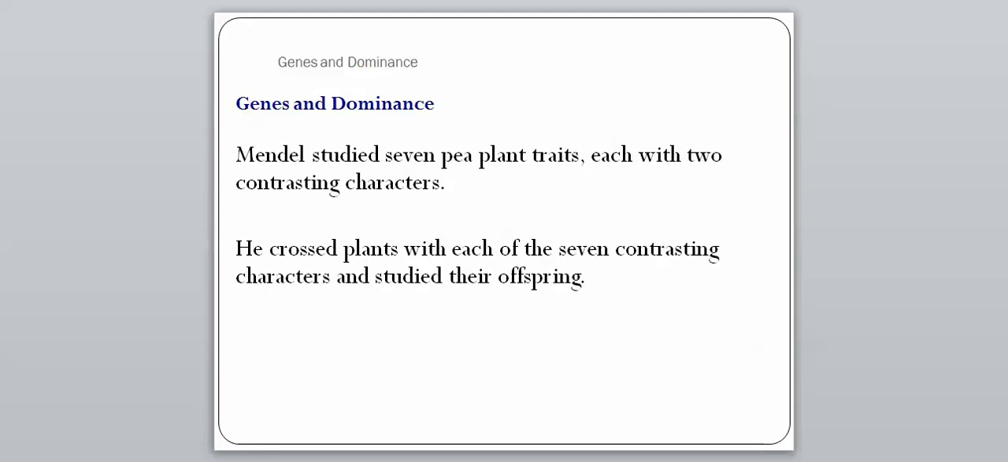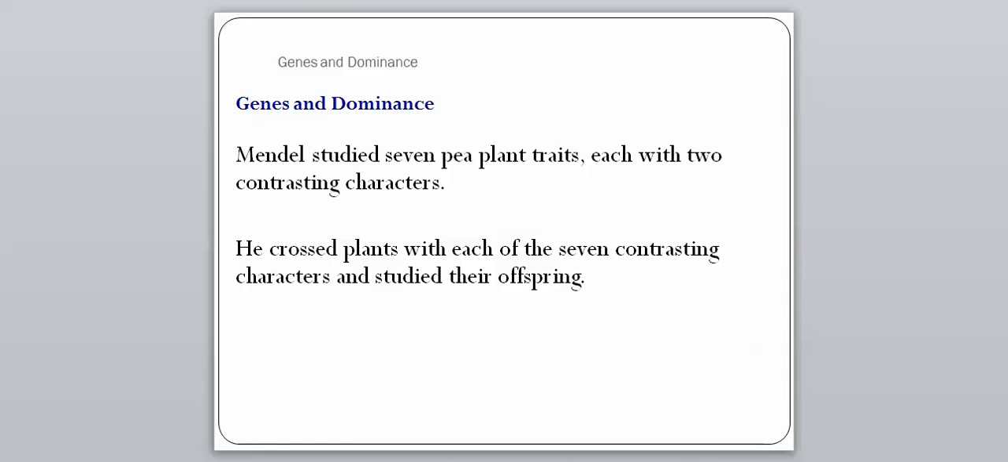And Mendel studied 7 pea plant traits, each with 2 contrasting characters. So that means that we're going to see a chart. That just means that he had plants that were either short or tall. That's what it means to be contrasting. He had peas that were either green or yellow. They were either wrinkled or smooth. So that's what the contrasting characters were in the pea plants.